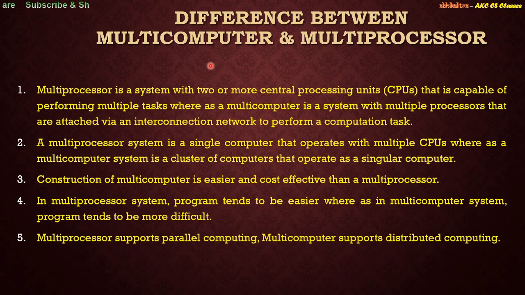So a multiprocessor system supports parallel computing, a multi-computer supports distributed computing. So the distributed computing obviously can resemble some kind of parallel computing as well, because I've given you the example. So obviously distributed, because you are not performing all the operations in your own terminal. You are actually distributing a particular task to various nodes which are actually in this particular network.